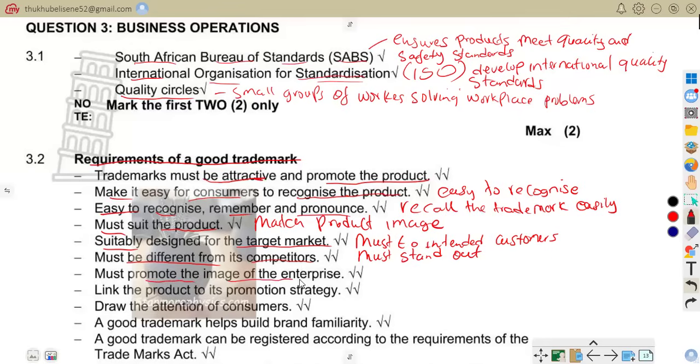Must promote the image of the enterprise. So it should improve the company's reputation. For example, premium looking logos or professional branding. Link the product to its promotion strategy. So the trademark should support advertising, like logos used in TV adverts, brand slogans on posters. Draw the attention of consumers. So the trademark should attract consumers. Bold colors can attract the attention of consumers, or eye-catching design. So that is that, good people.